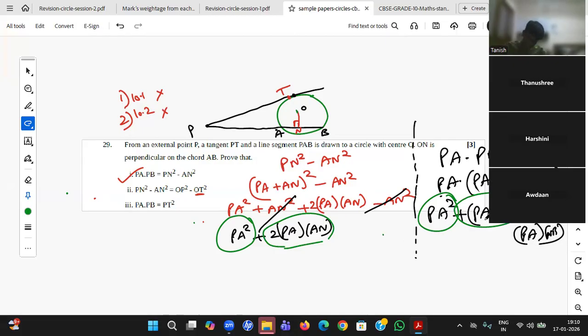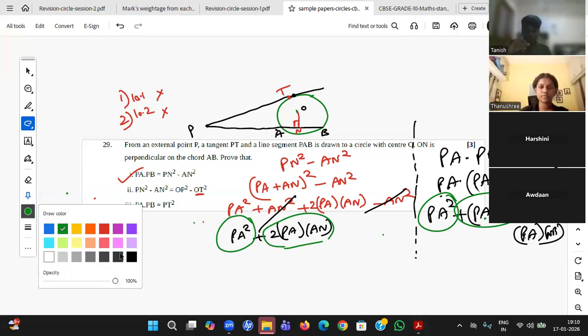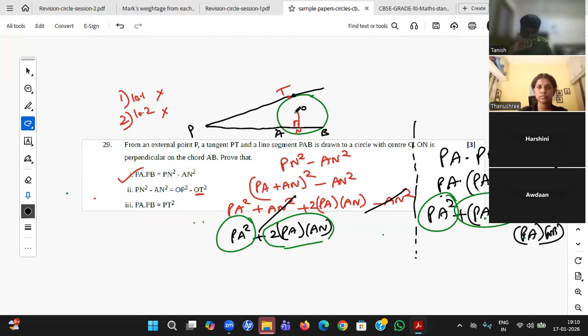Now let me check. PA is already there, AN and NB. Now you see student, AN is here, NB is here. I need to prove both of them equal. How will I prove? I'll try to join these both. Extra construction is required here because I want to prove NB equal to AN so that they both get added and I'll get 2 into PN.